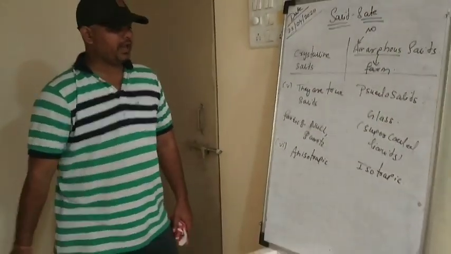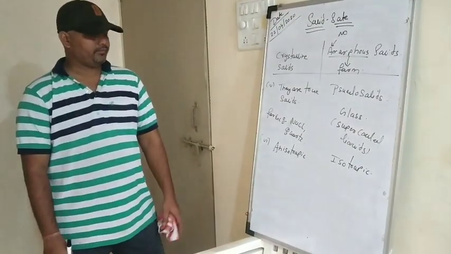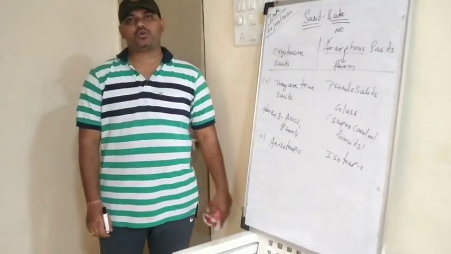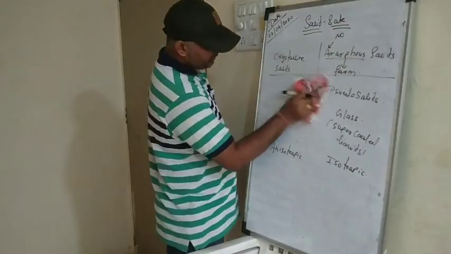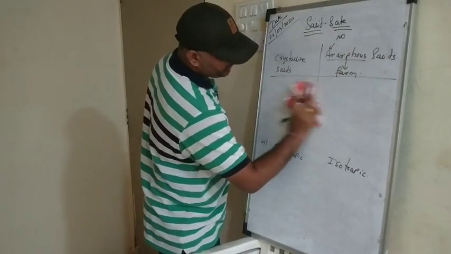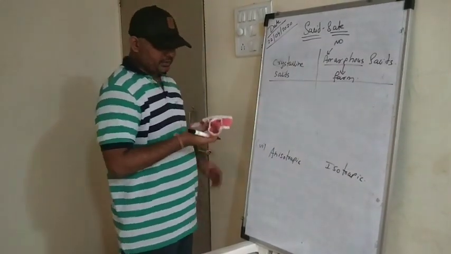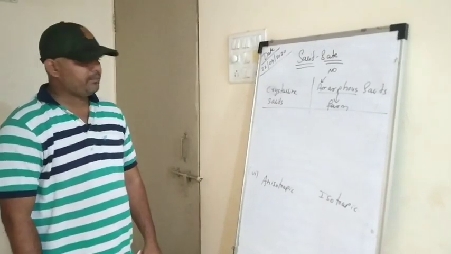Now let's understand the difference between isotropic and anisotropic. So my dear students, pay attention here. This is a very important concept and many a times it is asked in the exam.